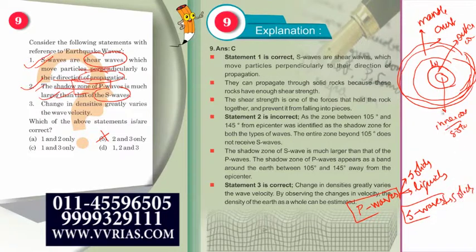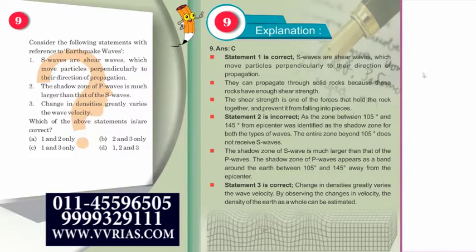So what happens is, when an earthquake occurs at some point, it will generate both P waves as well as S waves. When the S wave goes here, it won't be able to cross this. Why? Because this is liquid, it won't be able to pass. So the portion of the earth that the S wave won't be able to reach will become your shadow zone for the S wave.